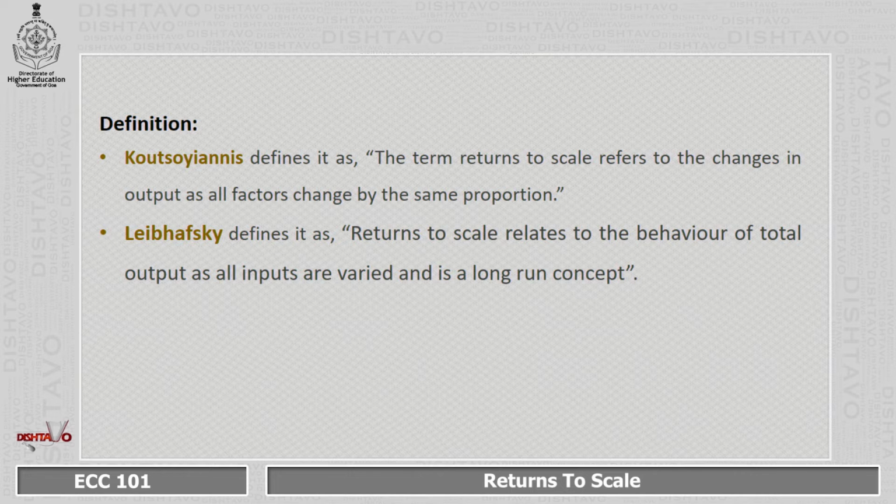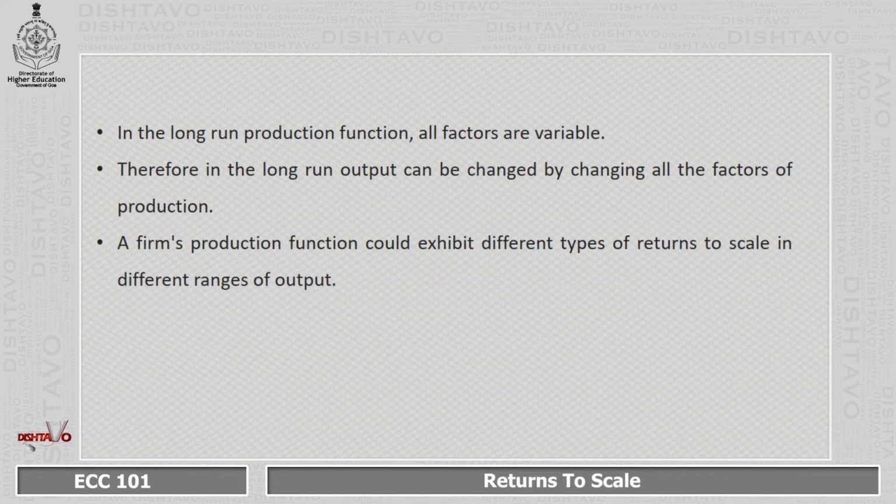According to Leftwich, returns to scale relates to behavior of total output as all inputs are varied and is a long run concept. In the long run production function, all factors are variable, that is they vary. Therefore, in the long run output can be changed by changing all the factors of production. A firm's production function could exhibit different types of returns to scale in different ranges of output.